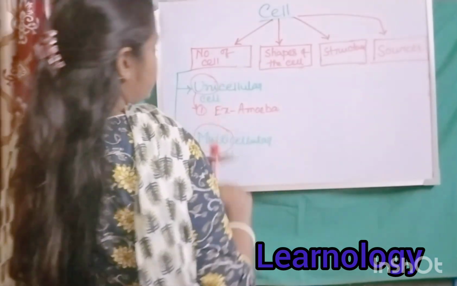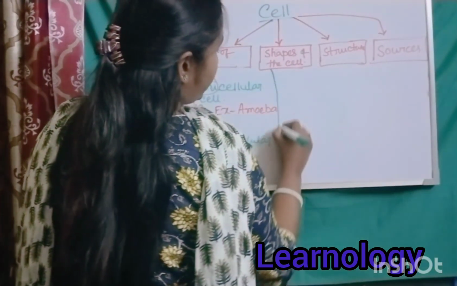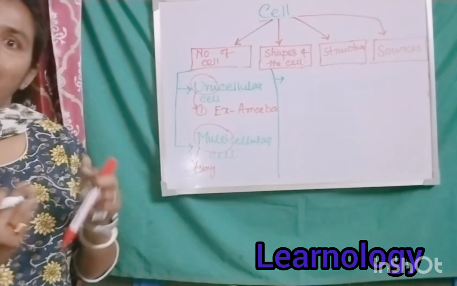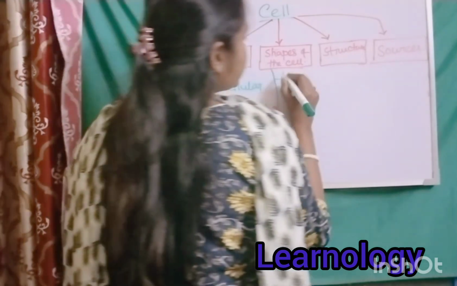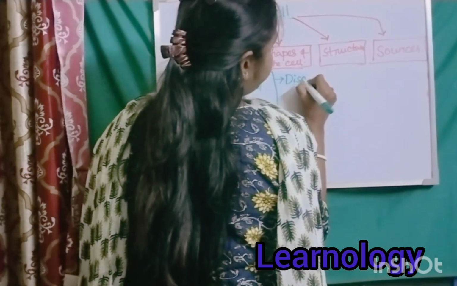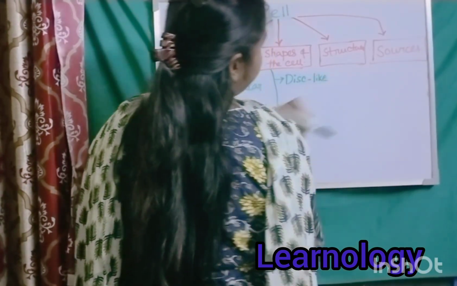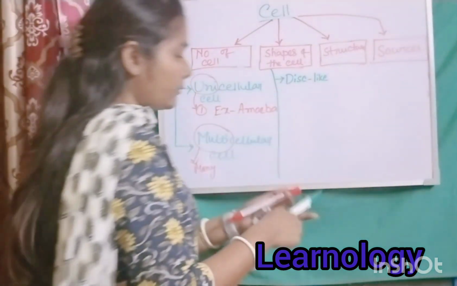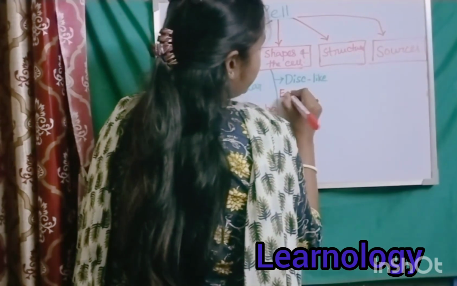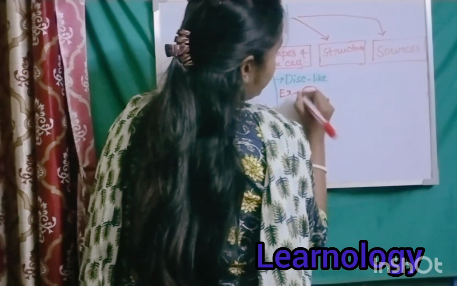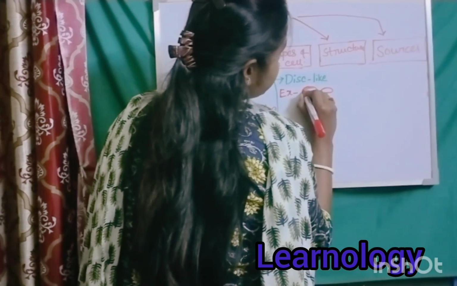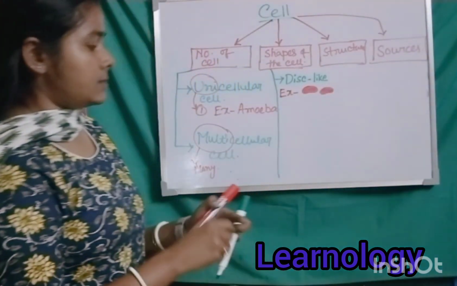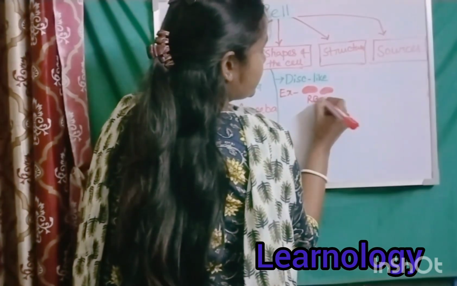Clear? Next one is about the shapes of the cell. According to the shape of the cell, there are different types of shapes present inside the body. Okay, so at first the disc-like shape. For the disc-like shape cell, the perfect example will be RBC, because the structure of the RBC is disc-like. Okay, it is the RBC, structure of RBC.